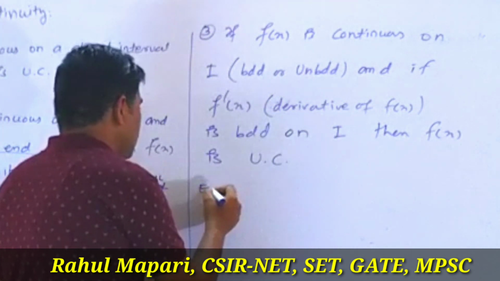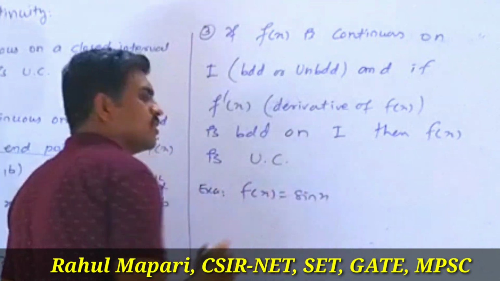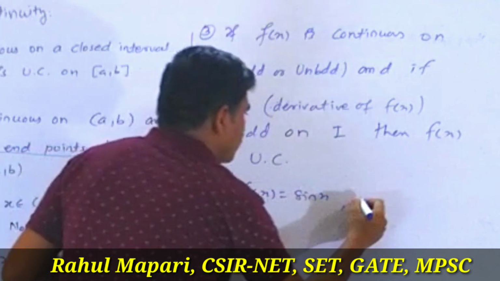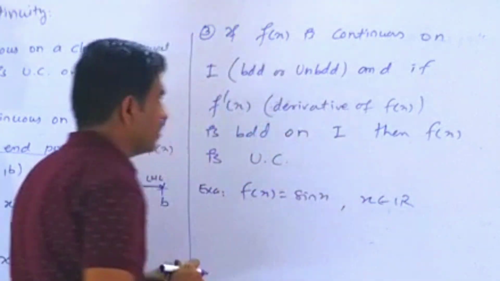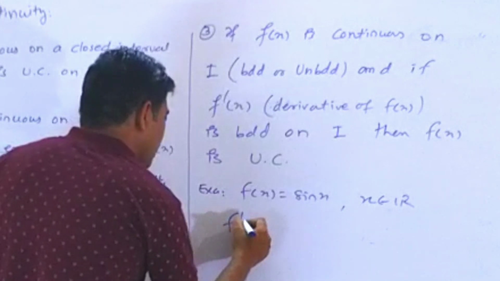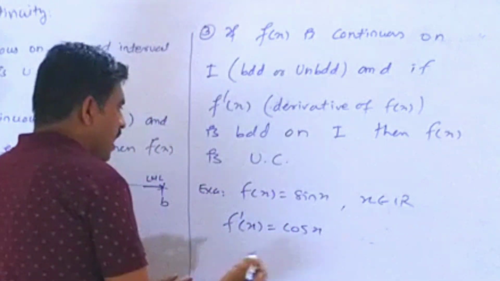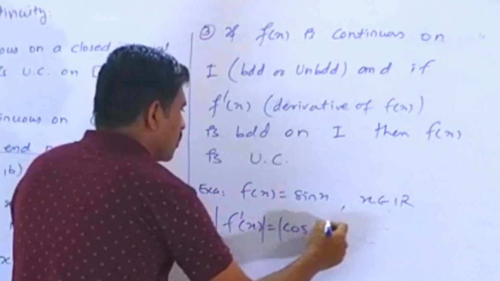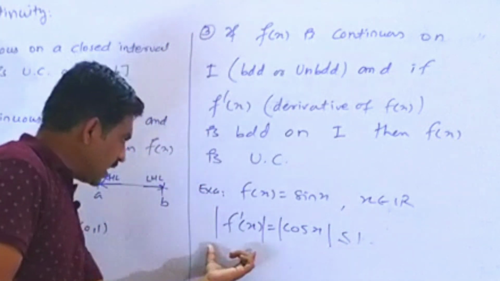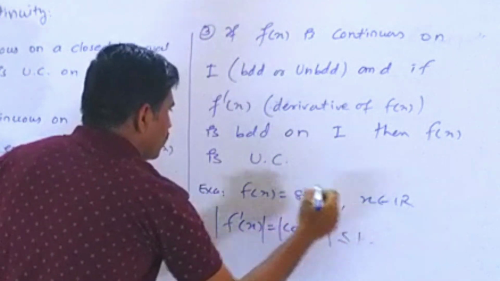For example, if I write f of x equals sin x, its domain may be R. Here I take I equals R, which is unbounded, right? If I take its derivative, f dash of x equals cos x, and you know cos x is less than or equal to 1, so the derivative is bounded. So this is UC, uniformly continuous.